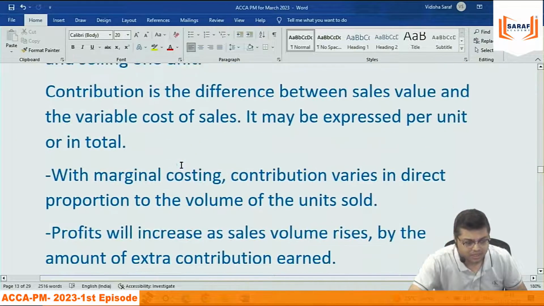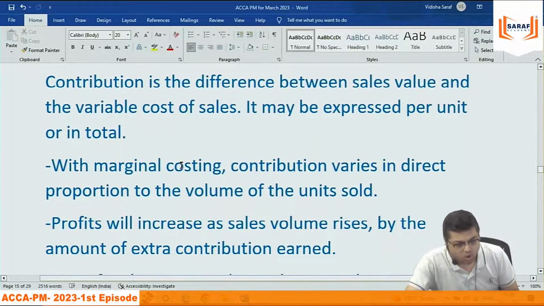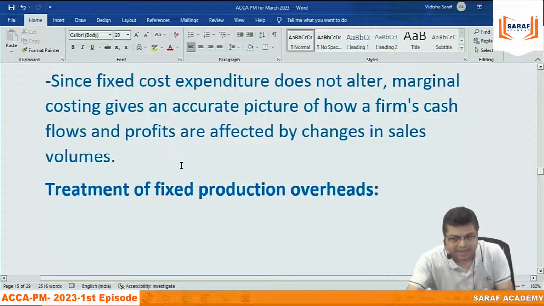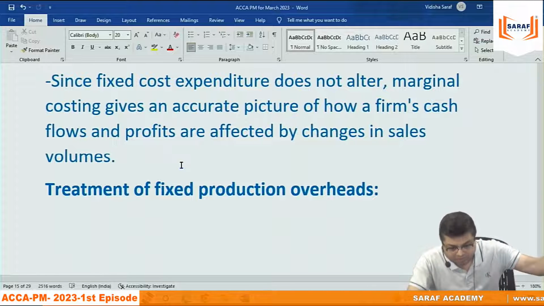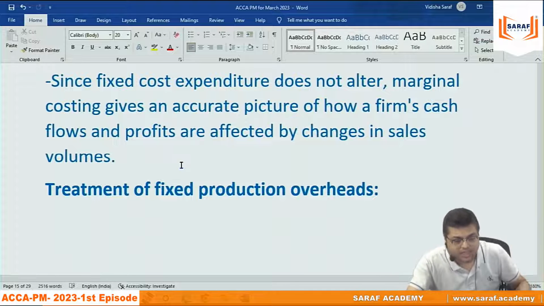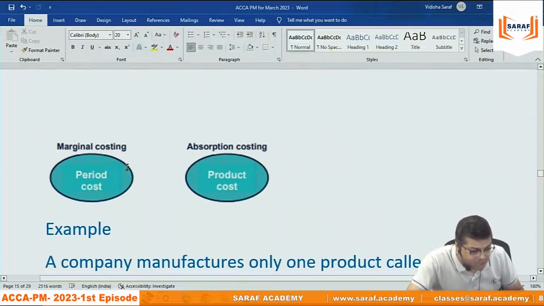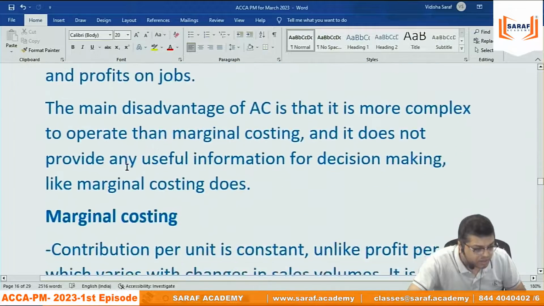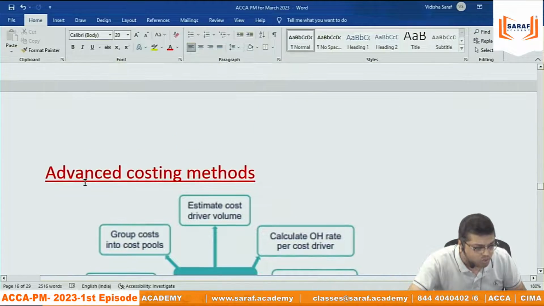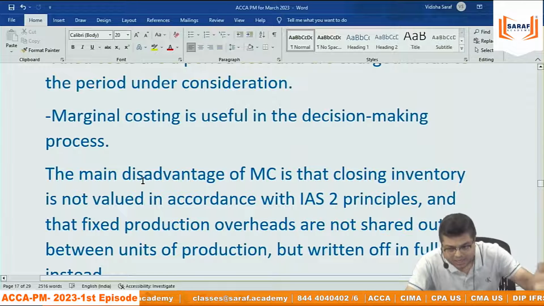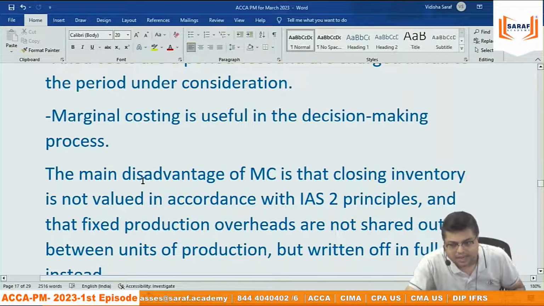I will just request all of you, before the next class, do the recording at least this last 1 hour. But if earlier also you do, you don't have the general question left. So you will be very clear in your mind. Read these notes up till here, before advanced costing methods. There are so many things I have not explained. I will explain in the next class.